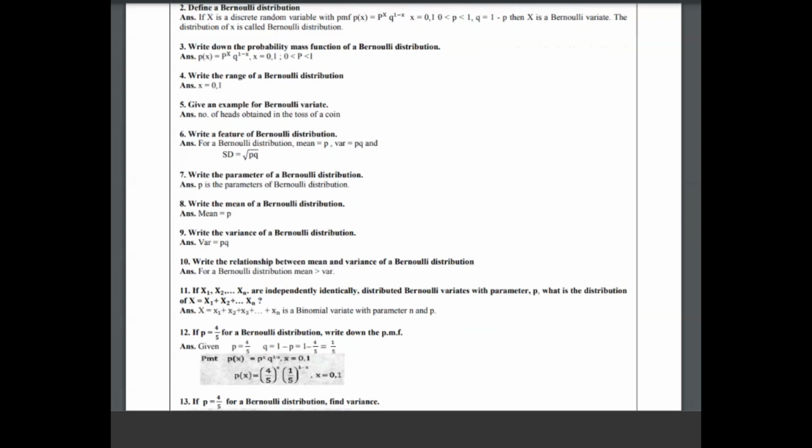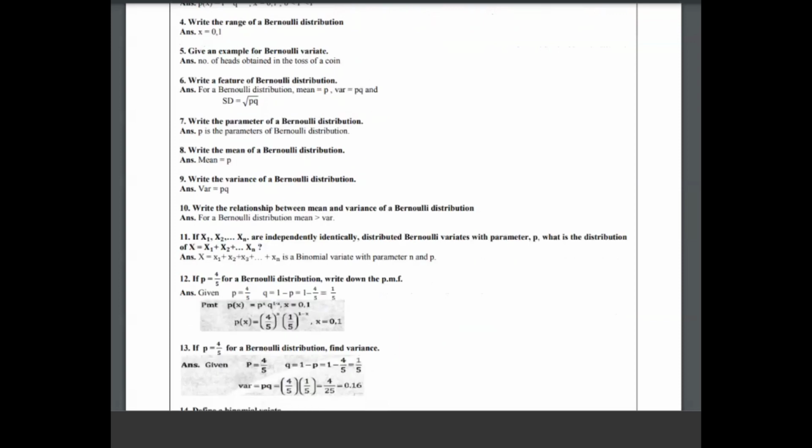Then here the 12th question. ಇದೆಲ್ಲ ಥಿಯರಿ ಕ್ವಶನ್ ಆಯ್ತು ನಿಮ್ಗೆ. ಫಸ್ಟ್ ಫೀಚರ್ಸ್ ಬಂದ್ಬಿಟ್ಟು ನಿಮ್ಗೆ ಅವನ್ನೆಲ್ಲ ಮಾಡ್ಕೊಂಡು ಬಂದ್ಬಿಡ್ತೀರಿ. Now in the 12th question, p is equal to 4/5. ಹೌದಾ. If p is given as 4/5, you have to take q is equal to 1 minus p. 1 minus p means 1 minus 4/5, that is 1/5. Just you are substituting it in the formula. Okay.